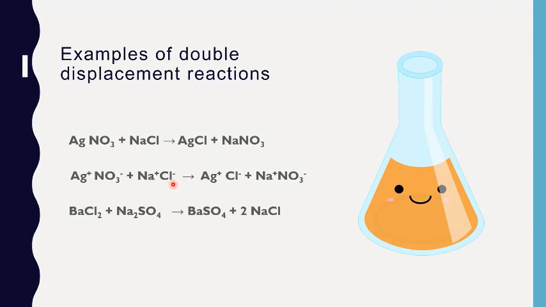Now you can exchange the cations or the anions. So let's exchange the ions and you will get silver chloride and sodium nitrate. Please note that in the above reaction, silver chloride is formed as an insoluble white precipitate. The keyword of double displacement reaction is exchange of ions.